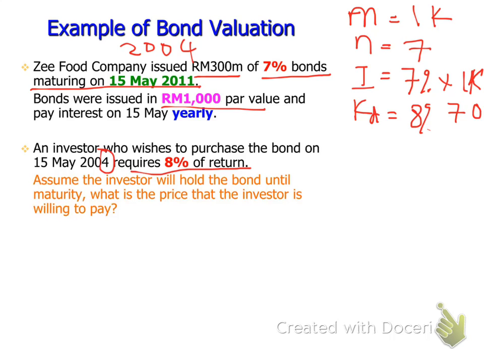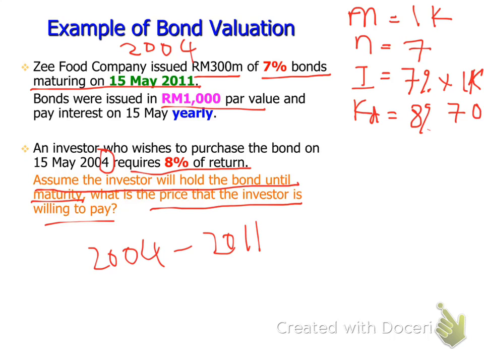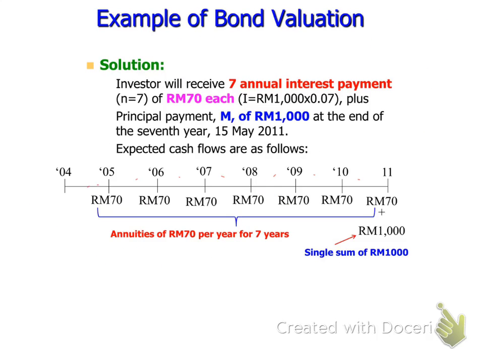Now, according to this question, assume that the investor will hold the bond until maturity, meaning from year 2004 until year 2011. What is the price that the investor is willing to pay? How much is he willing to pay? Now, basically, get the idea first. You need these 4 pieces of information. So how are you going to calculate? As long as you have these 4 pieces of information, you just put them into your formula. Basically, everything will be all right.